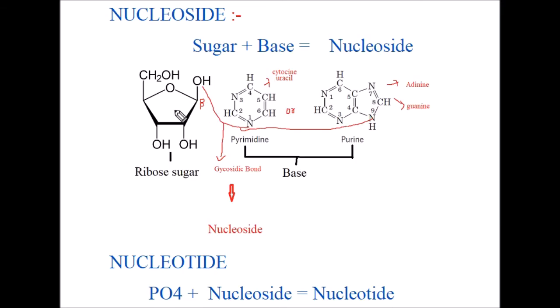So you see here, the 2' group is free and the 3' carbon group is free. Now, what is the C1 carbon group? The C1 carbon bonds with N1 of a pyrimidine or N9 of a purine. Purines are guanine and adenine. By bonding with a glycosidic bond, the nucleoside molecule is made.